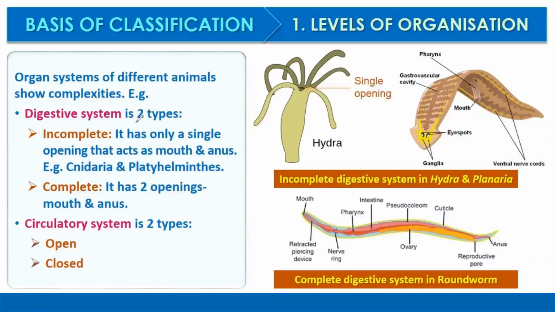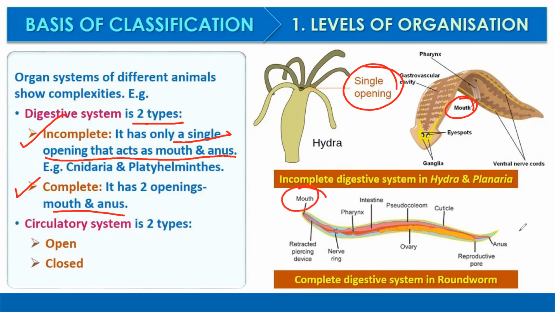Digestive systems are also of 2 types, incomplete and complete. Incomplete has only a single opening that acts as both mouth and anus. Here is an example of incomplete, right? Here also you can see an incomplete one. Whereas complete has both mouth and anus present in it.